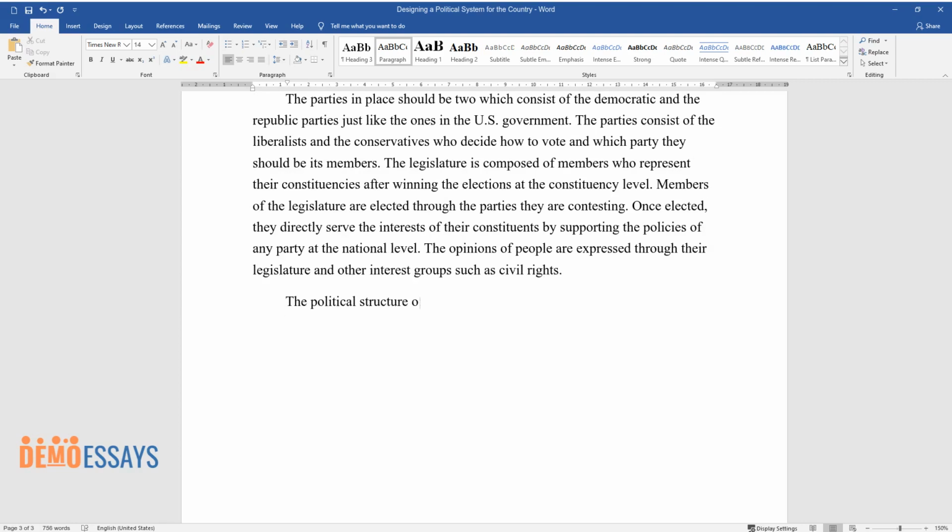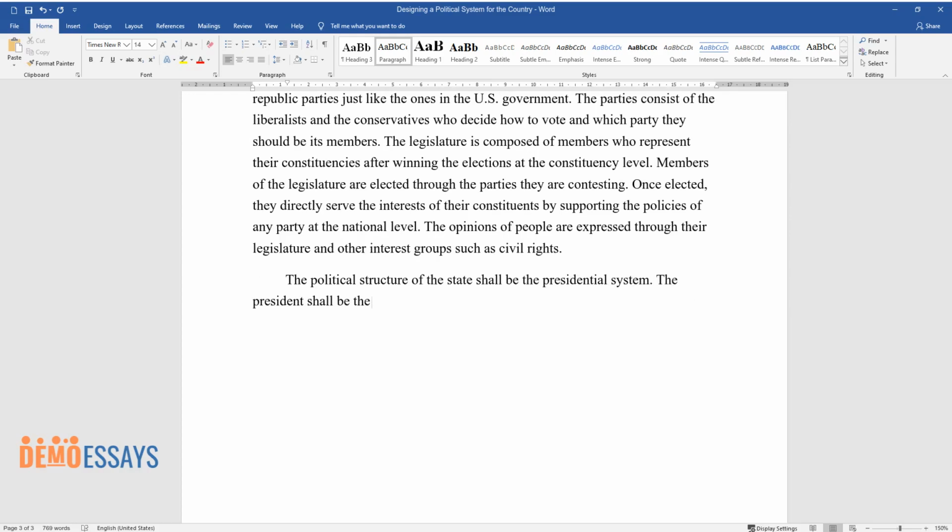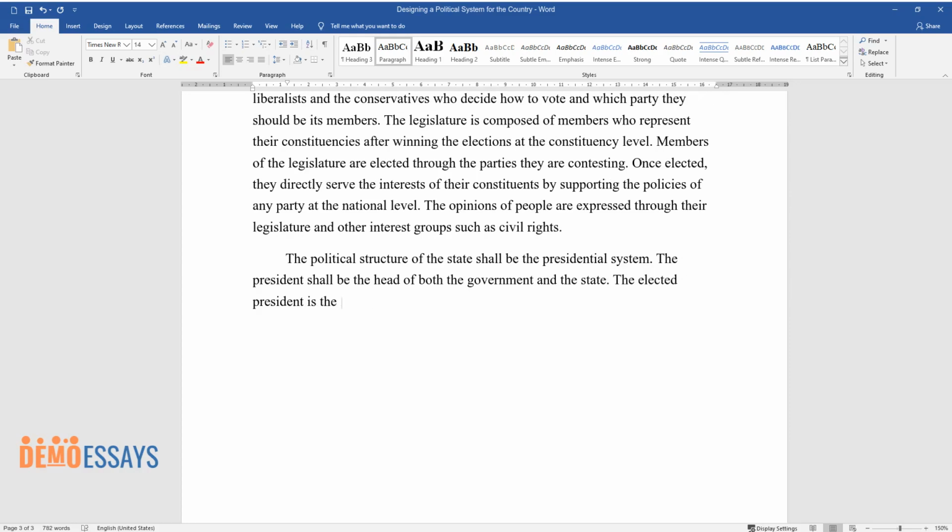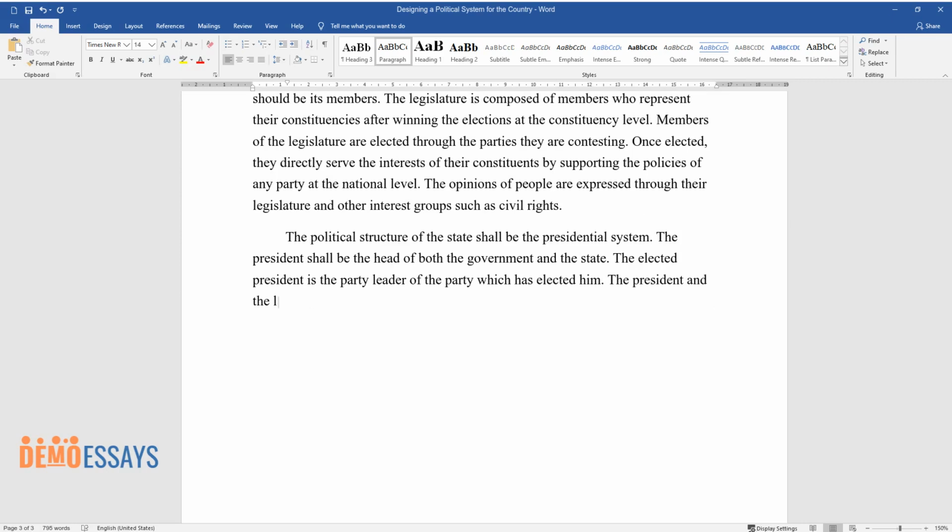The political structure of the state shall be the presidential system. The president shall be the head of both the government and the state. The elected president is the party leader of the party which has elected him. The president and the legislature are directly elected by the people using the simple majority rule and plurality.